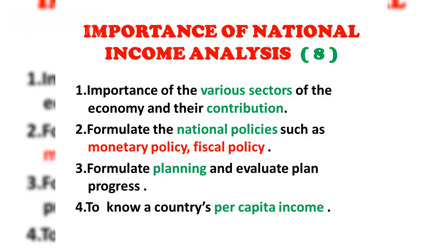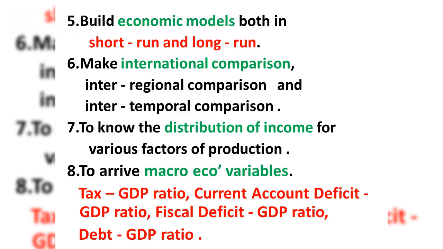The expenditure or outlay method calculates the total expenditure incurred by society in a year. It includes personal consumption, domestic investment, government spending on consumption and capital goods, and net exports. The formula is GNP equals C plus I plus G plus X minus M. When using the expenditure method, certain precautions must be taken. These include excluding second-hand goods sales, purchases of shares and bonds, transfer payments, and expenditures on intermediate goods.